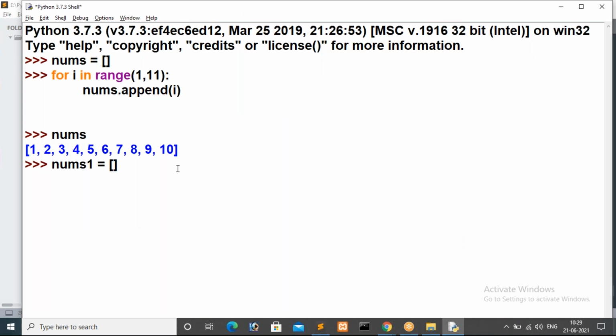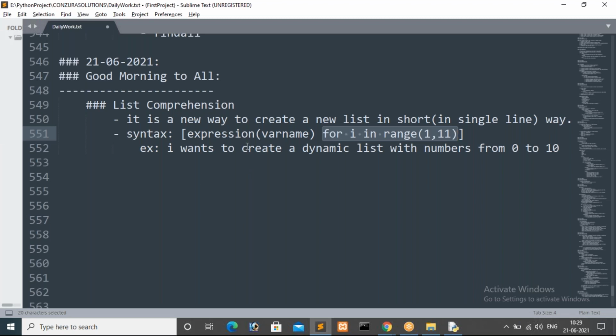As per this assignment, what we have to store, expression or variable name? We have to create a list with the numbers, right? As per our assignment, there is no need to consider an expression, meaning a combination of operations and operands. So we consider the variable name.